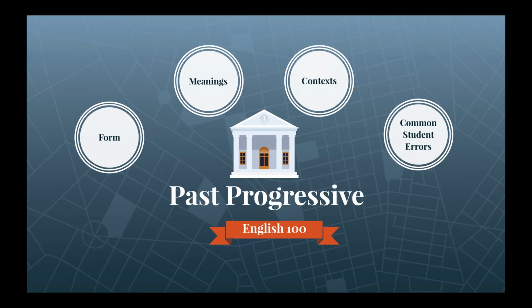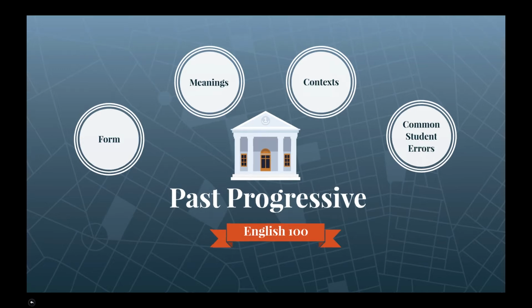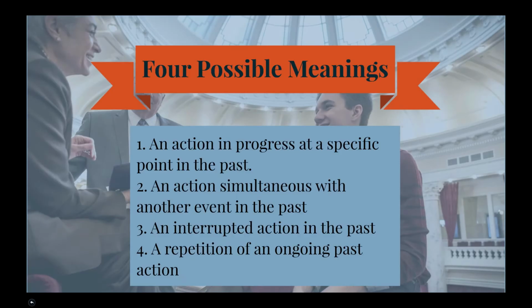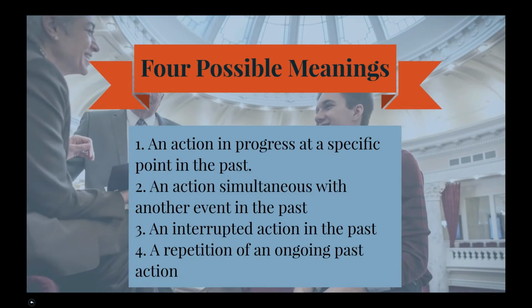Next, let's look at possible meanings for the past progressive. In this video, we will discuss 4 possible meanings of the past progressive form. The first is an action in progress at a specific point in the past. Second is an action simultaneous with another event in the past. Third is an interrupted action in the past. And fourth is a repetition of an ongoing past action.